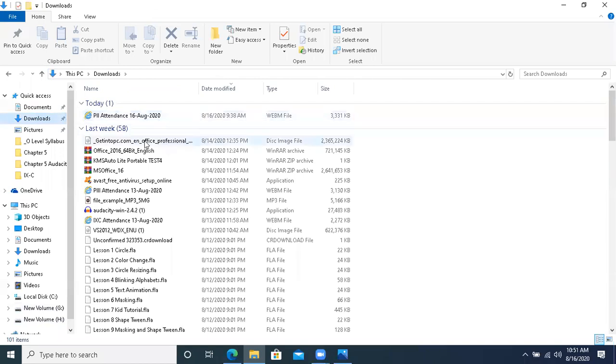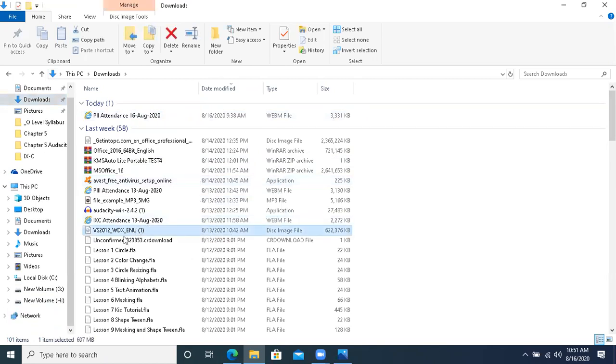When you go to the downloads, you will see that visually it will be this kind of VS 2012. See this file, please see this file. I am showing you in my downloads. VS 2012 underscore VDX underscore ENU, this kind of file will be there. Okay, this is the file that you will get after download.